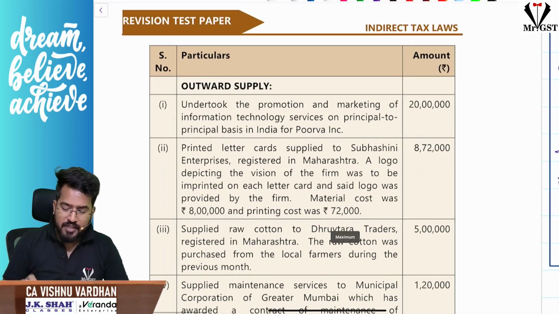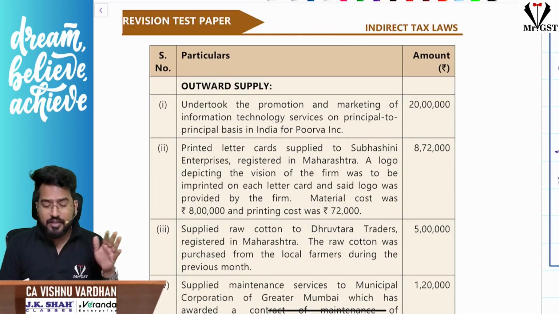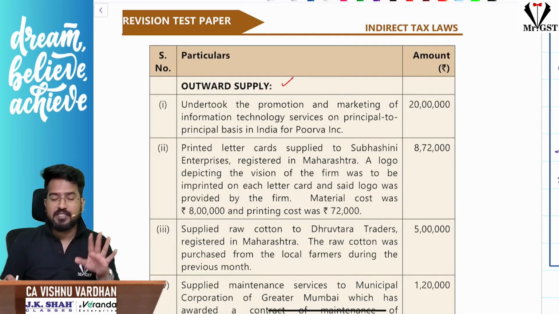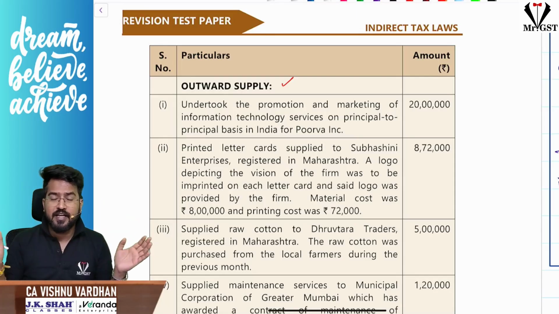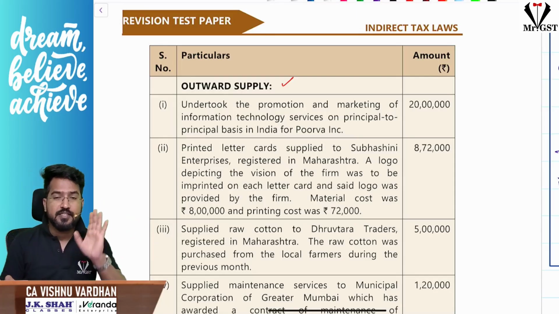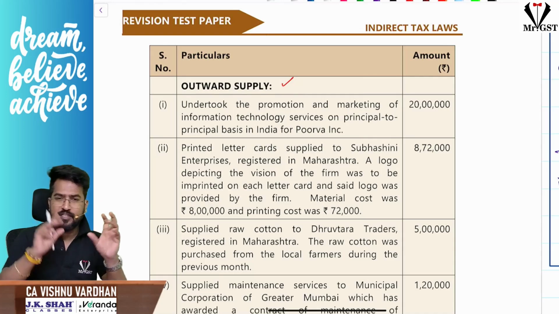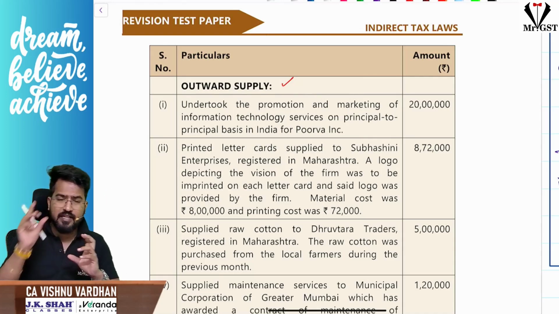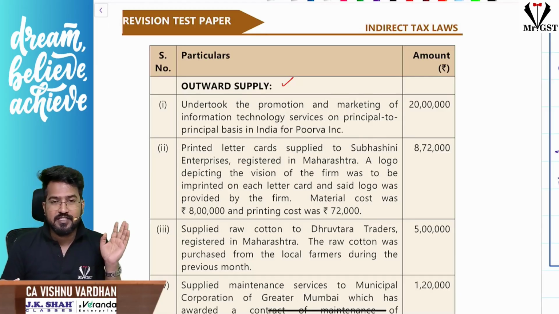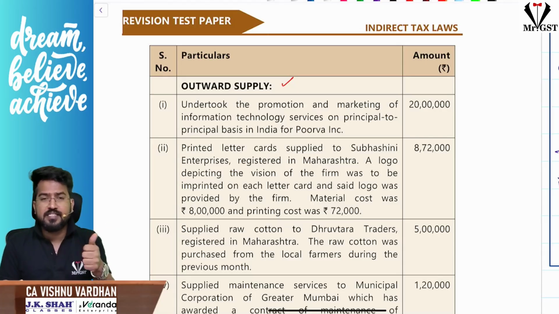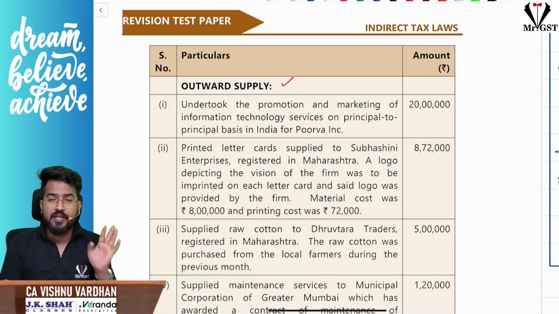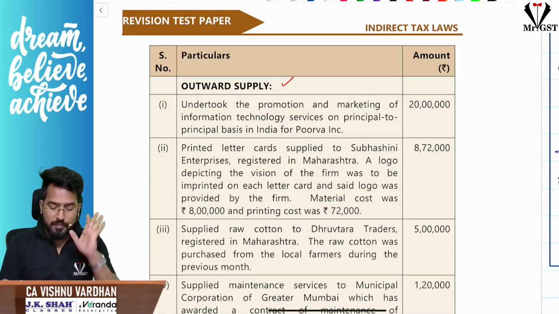See, first of all, some questions will not give you the difference of outward supply and inward supply. In this question they have completely segregated what are outward supplies and what are inward supplies. They made your job a little bit easy. Some questions will just mix two sales, one purchase, again sale, again purchase, like that. They will shuffle the transactions. So there you should be very careful. There are very good chances of a mistake where you misunderstand sale as purchase and purchase as sale. Then your output tax will become your ITC. So please be careful there.